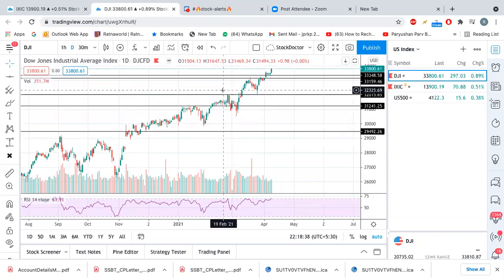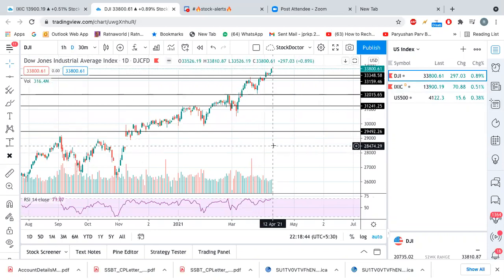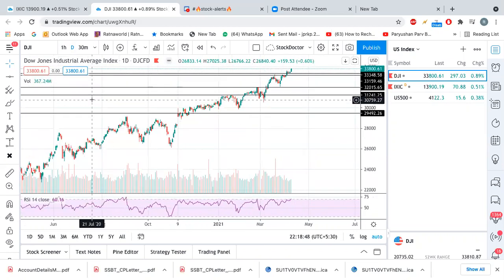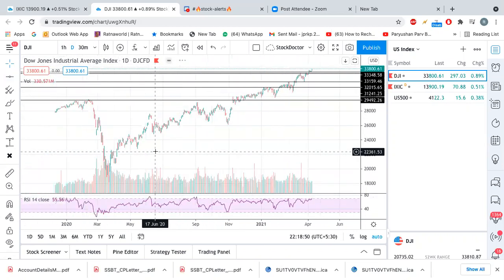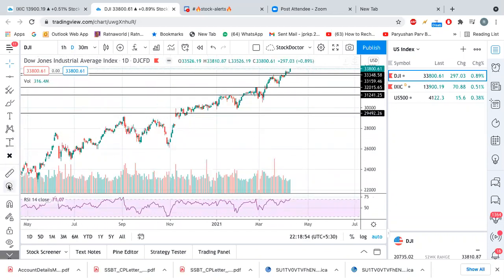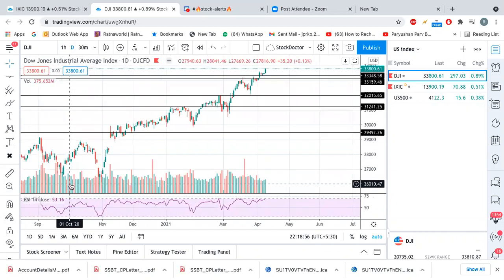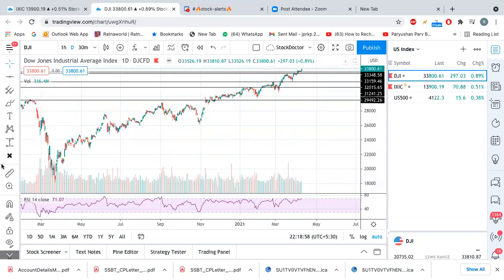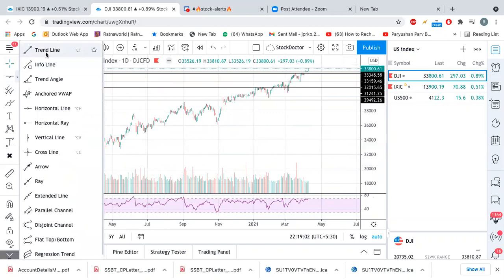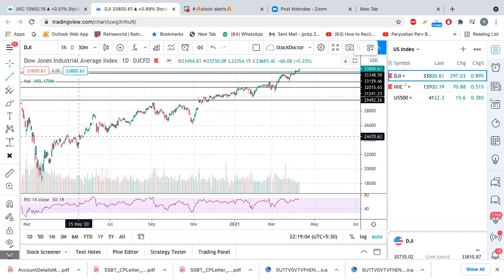This is an open forum. You guys can speak. You understood how we draw support and resistance for this index. And the most important part is still remaining, that is drawing the trend line, right? As I mentioned many times in my class, we need to select the lowest point and draw the trend line.